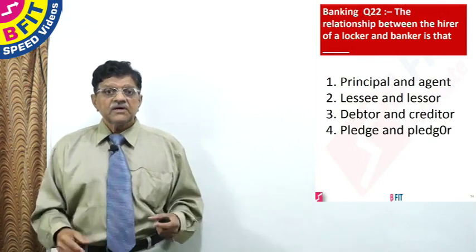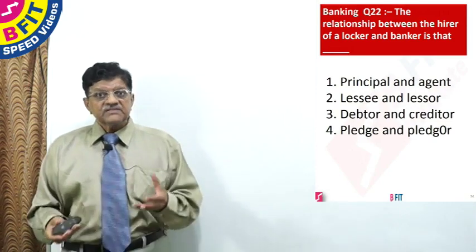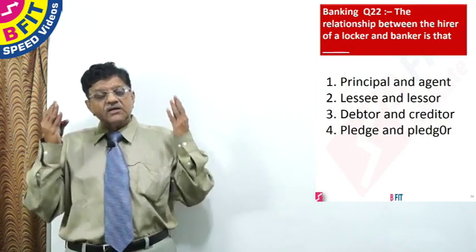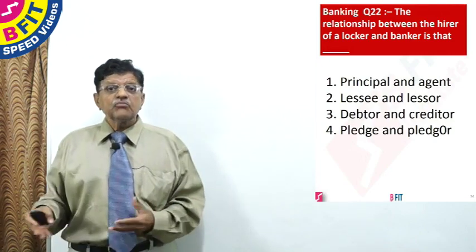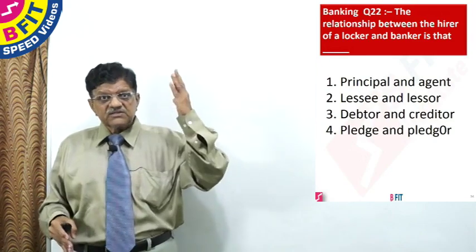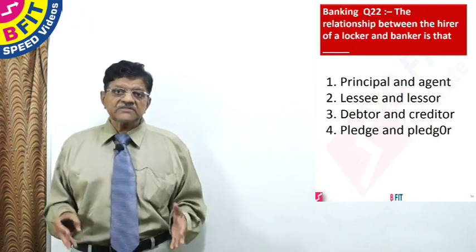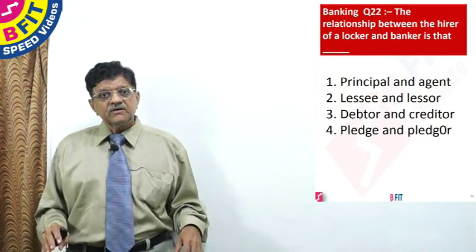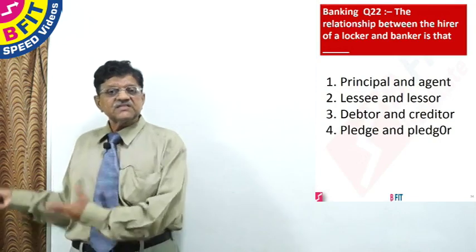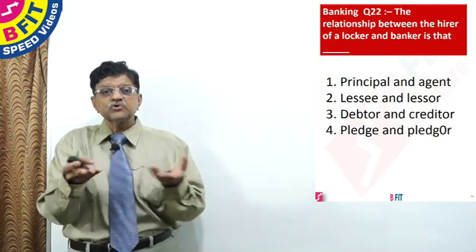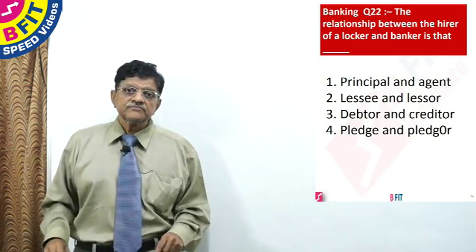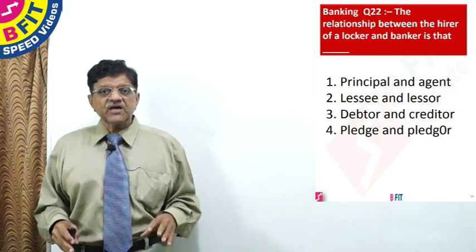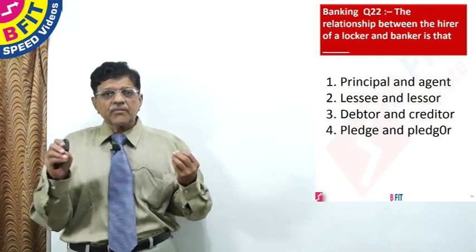keep it safe. Now you will be surprised to know, State Bank of India head office in Bombay is still holding one John's deposit. Some John had deposited 2 boxes in 1912 or something like that for safe custody. It was received by State Bank of India. Now nobody knows where that John is. We have got independence. Now another 60 years have gone. Still State Bank of India is keeping those 2 boxes, not knowing what to do. So this safe custody is a very onerous and dangerous responsibility on the bank. Therefore, the banks have almost stopped accepting safe custody.